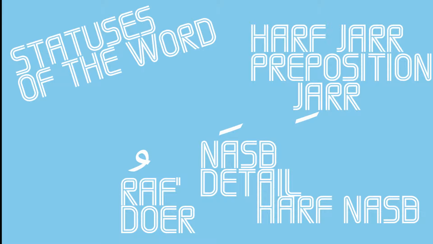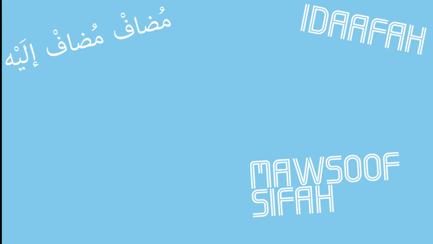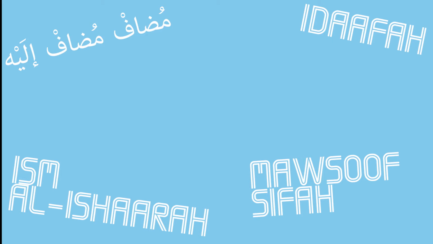We also learned the harf jar, the words and letters that tell which is a preposition in a sentence. We learned the idafa, or mudaf mudaf ilayh, two words that come together on terms of certain criteria, referred to as possessive case on the internet. We also learned about mawsuf sifa, which was two words that have the same properties that are next to one another. And finally, we learned about pointer words, which are words that point to something's location relative to distance. In English, we refer to these as this and that.